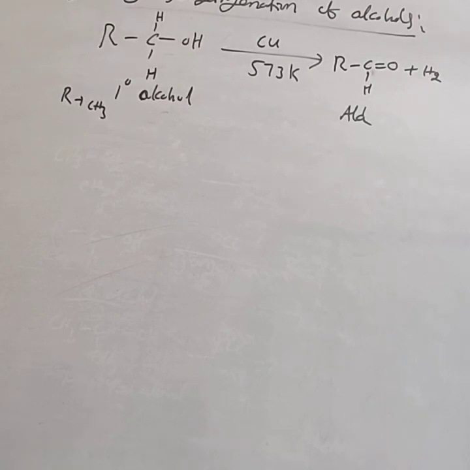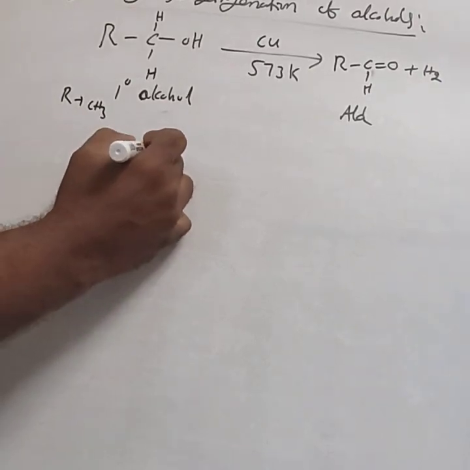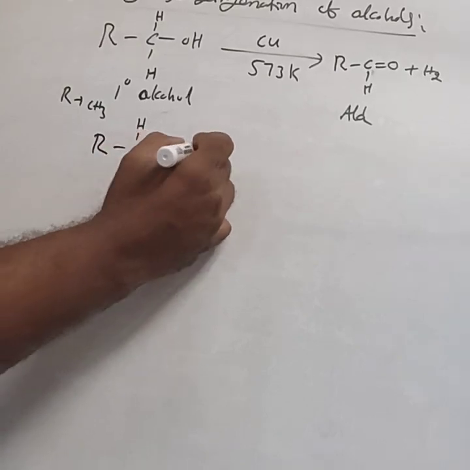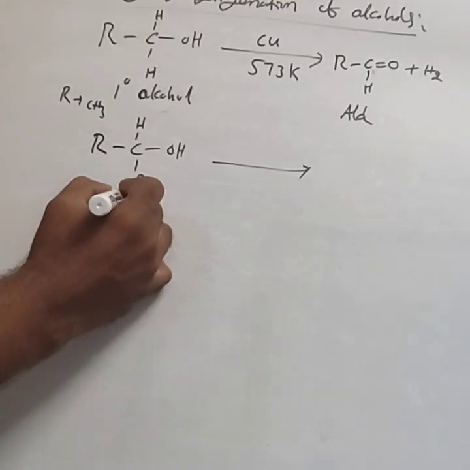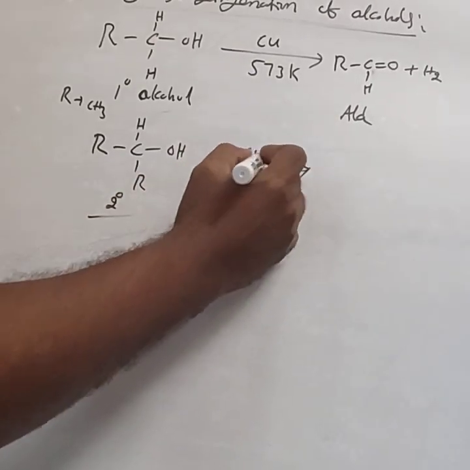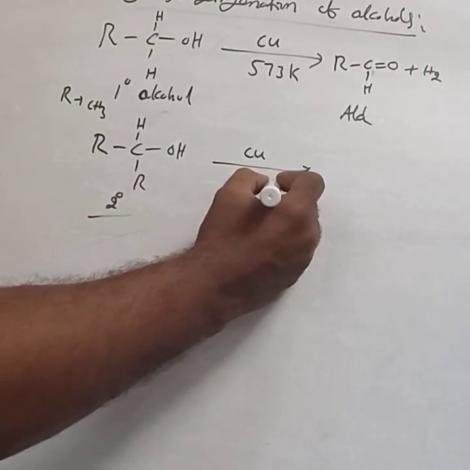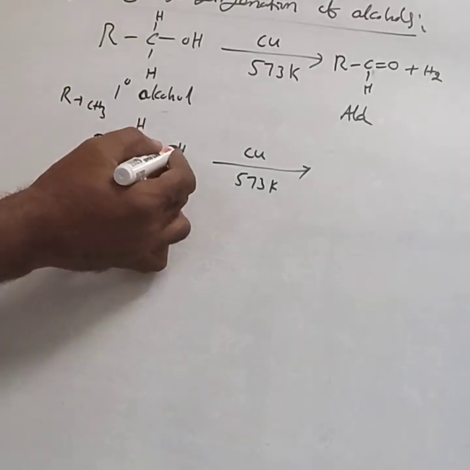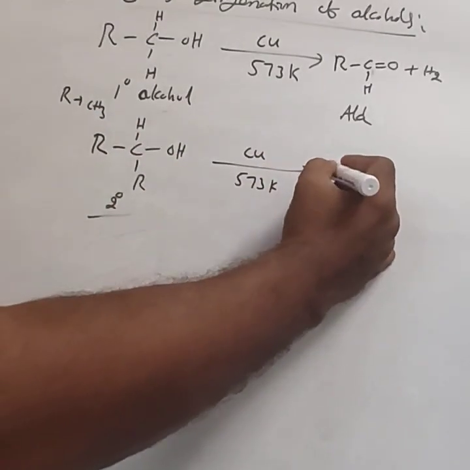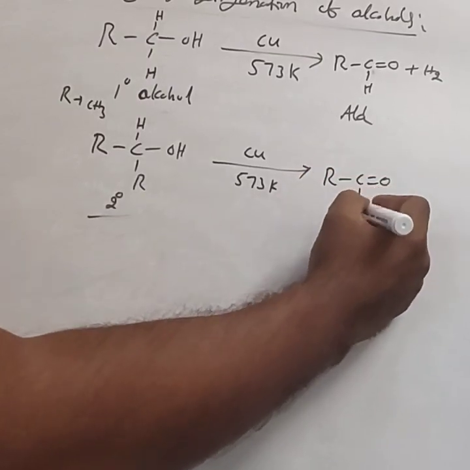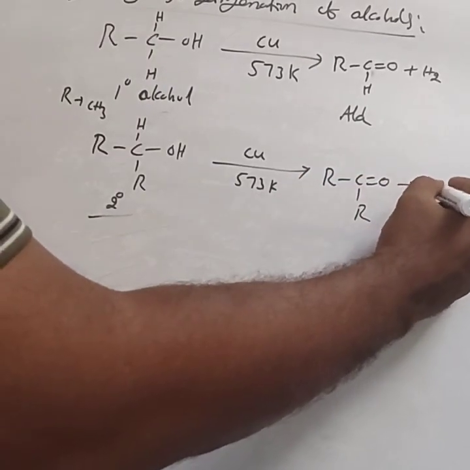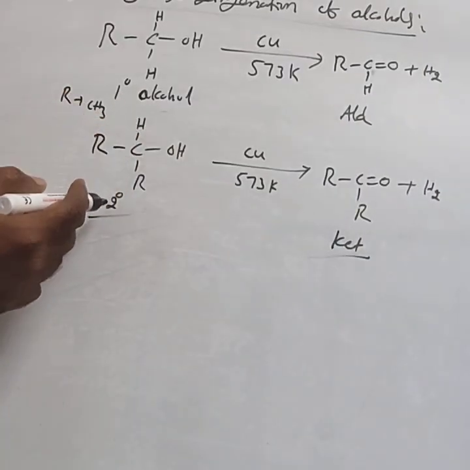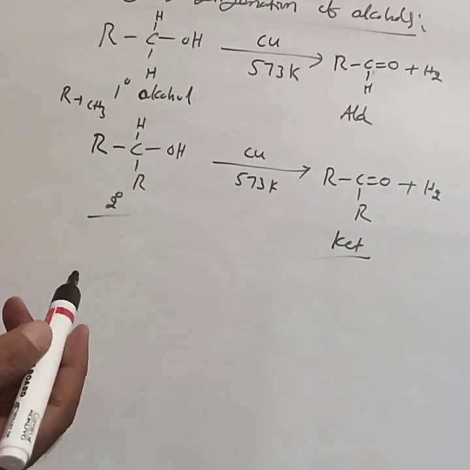This is about the primary alcohol. Similarly, take a secondary alcohol, RCHOHR. This is the secondary alcohol. A secondary alcohol passed through heated copper catalyst, that is copper at 573 Kelvin, again has CH and OH removed, forming RCOR plus H2. This RCOR is called a ketone. Secondary alcohols on dehydrogenation form ketones.